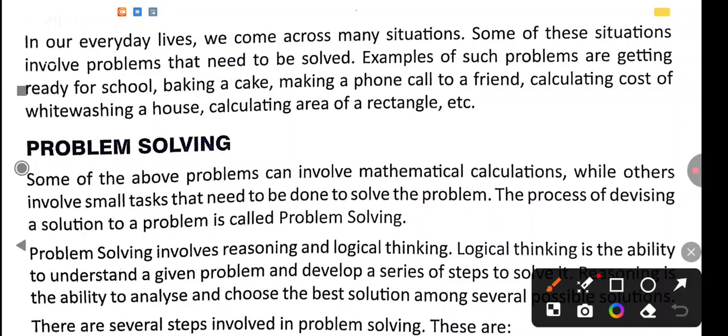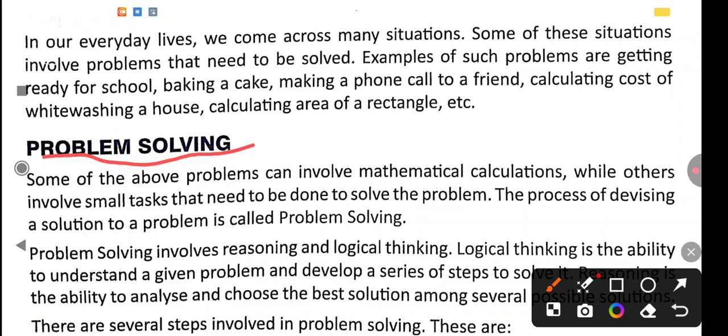See here, what is problem solving? Some of the above problems can involve mathematical calculations, while others involve some tasks that need to be done to solve the problem. The process of devising a solution to a problem is called problem solving. I repeat again, some of the above problems can involve mathematical calculations, while others involve some tasks that need to be done to solve the problem.